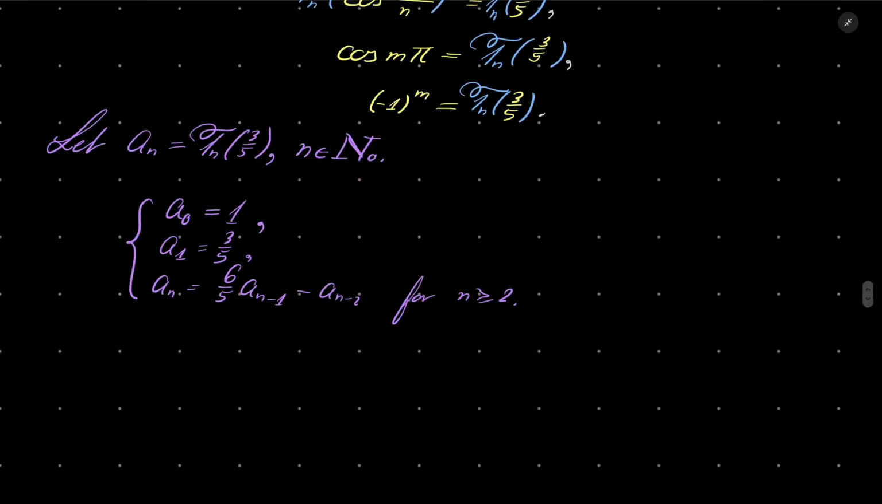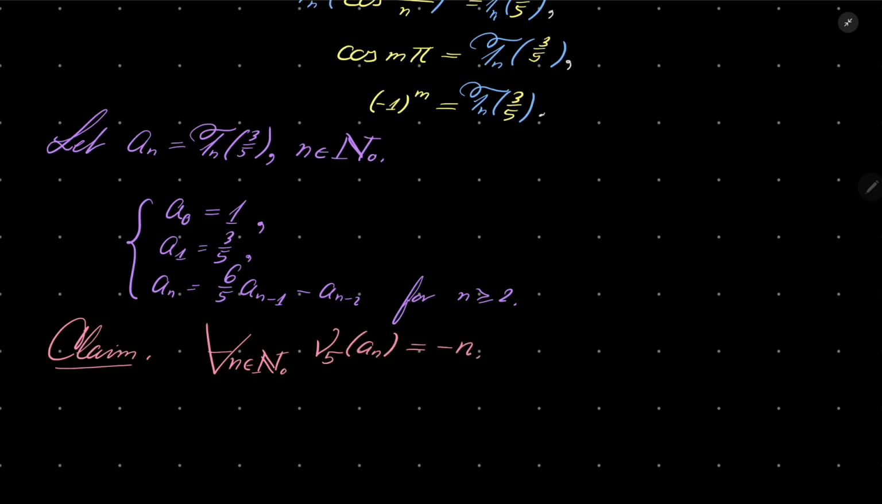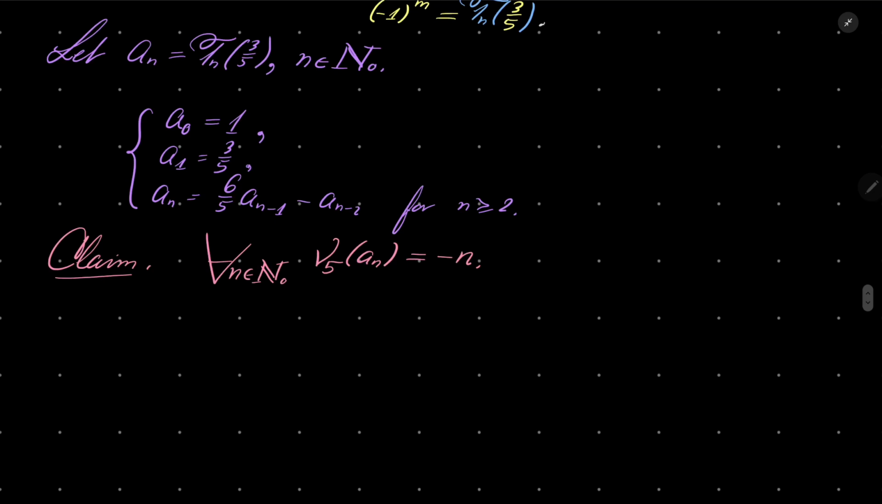And now my claim, which I will prove and will be done. I claim that for every natural number n, the p-adic valuation, with p equals 5, of a_n is always minus n. It's always minus n. Proof.